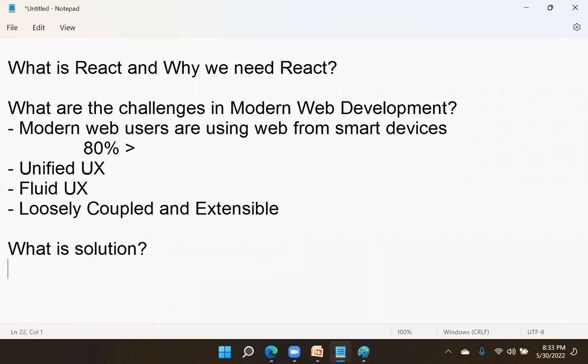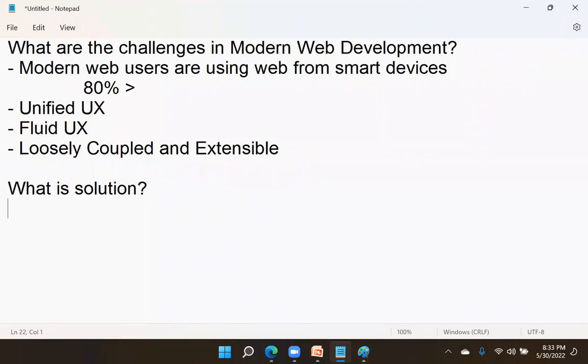You understood the problems. Now the question asked of a developer is, what is the solution for this? To overcome all these issues, what is the solution as a developer? What do you say? Any idea you have? What is the solution to overcome all these issues?